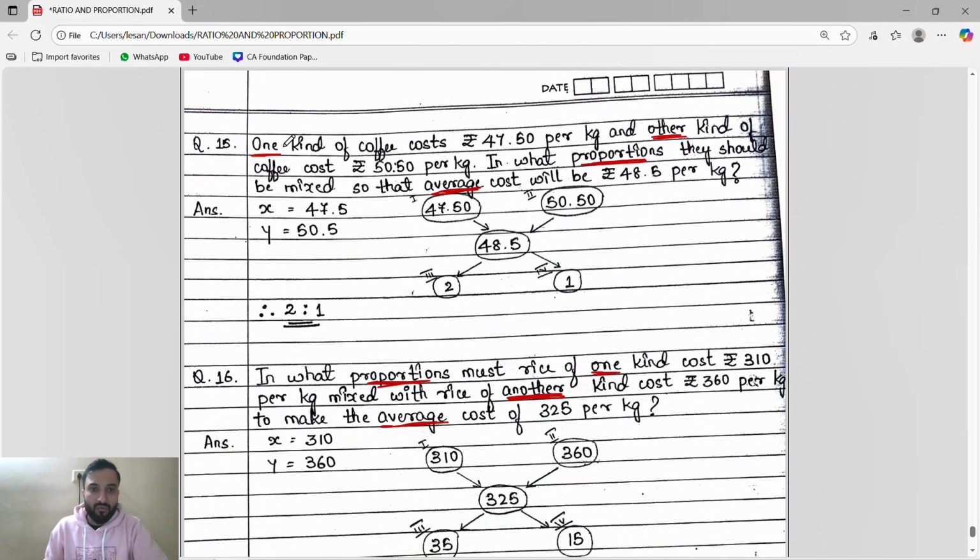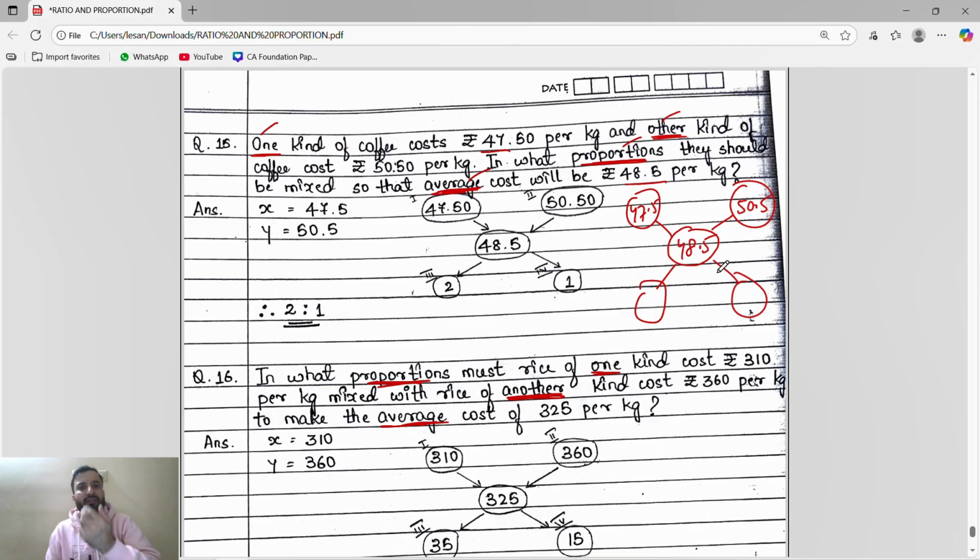Then here, one kind of coffee costs this much, another kind of coffee costs this much. In what proportion? So one kind, other kind, proportion, average cost. The average is 48.5, I'll write in the middle. Then one kind is this side, that is 47.5. The other kind I will write this side, that is 50.5. So we have to find here.